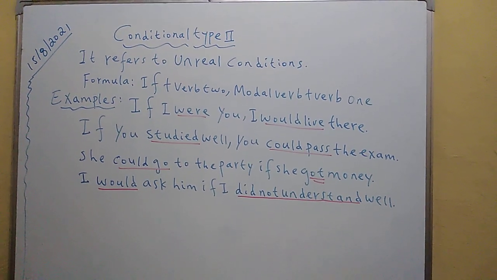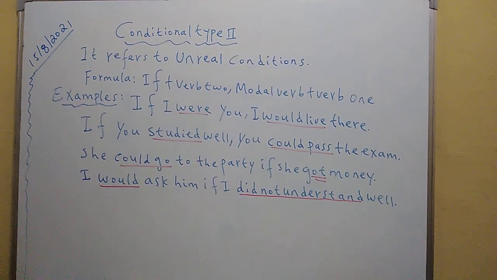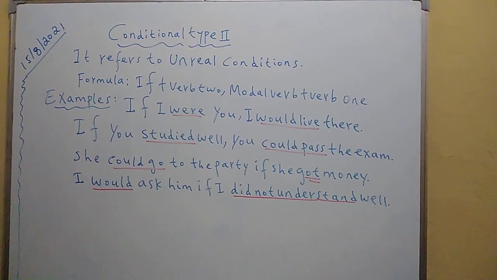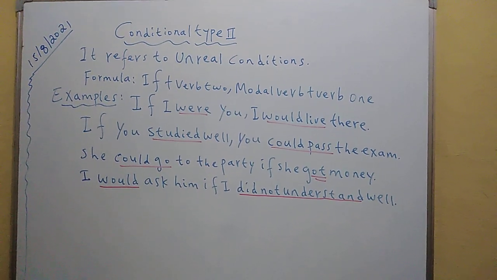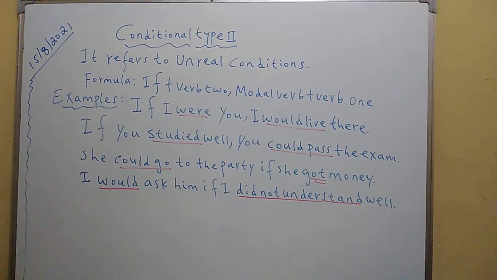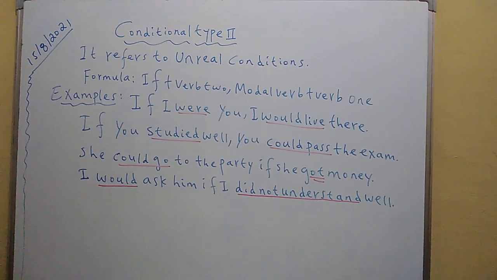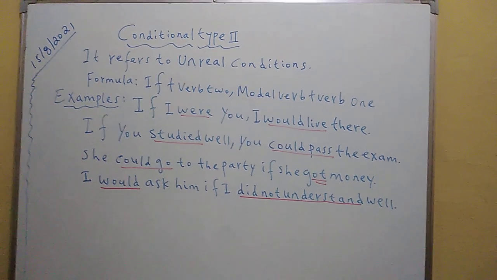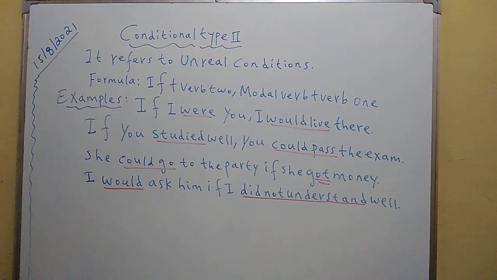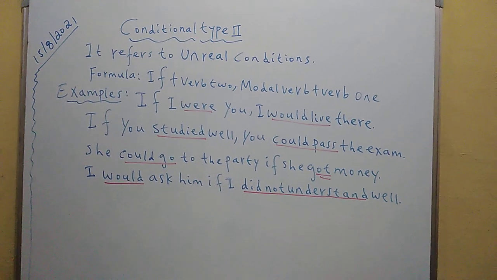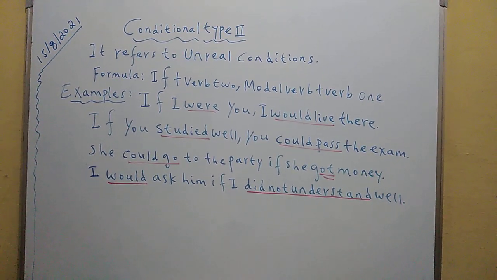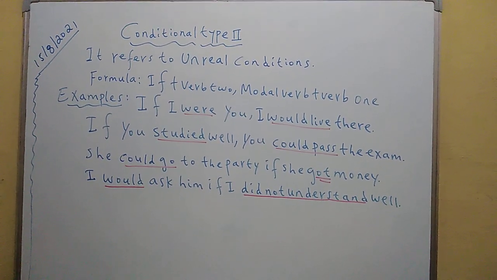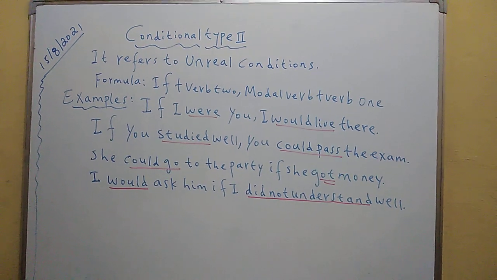And then the last one is I would ask him if I didn't understand well. So I don't ask him, right? Because I understand well. But what happens here if I didn't understand? Which means I understand well. Since I understand well, so I don't ask him. So asking him relies or depends on not understanding, which means that if I understand well, I don't ask him.